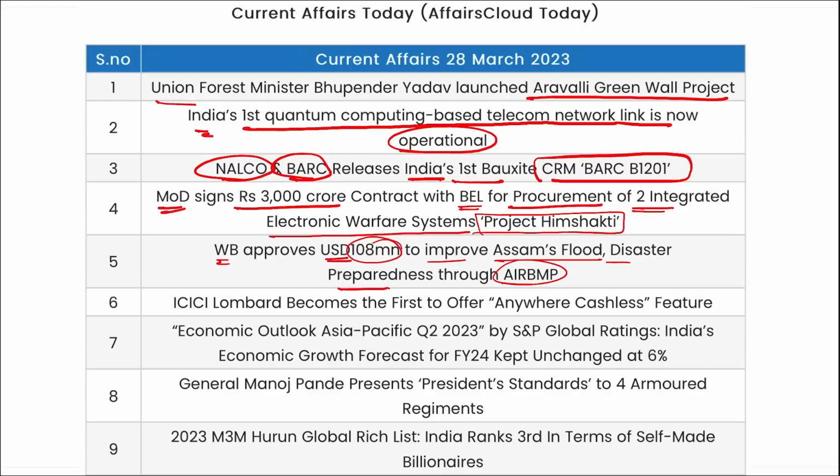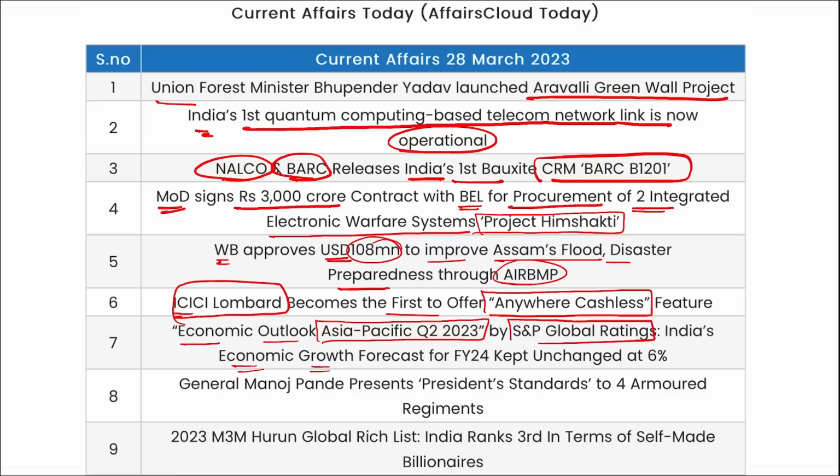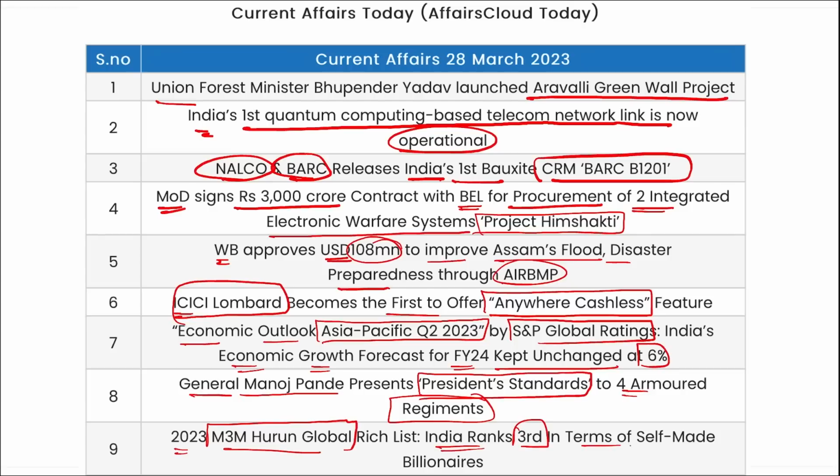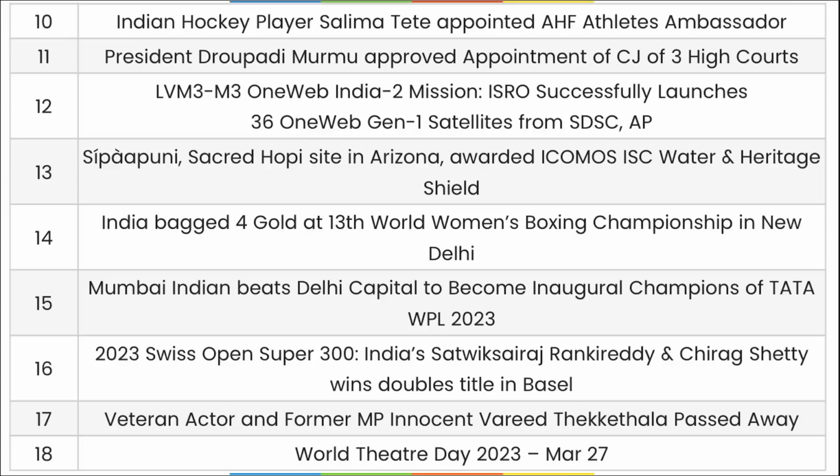through AIR BMP. Then ICICI Lombard became the first to offer anywhere cashless feature. Economic Outlook Asia Pacific for second quarter 2023 was released by S&P Global Rating, and India's economic growth forecast for fiscal year 24 kept unchanged at 6%. General Manoj Pandey presents the President's Standard to 4 armored regiments. 2023 M3M Hurun Global Rich List was released, and India ranks third in terms of self-made billionaires.